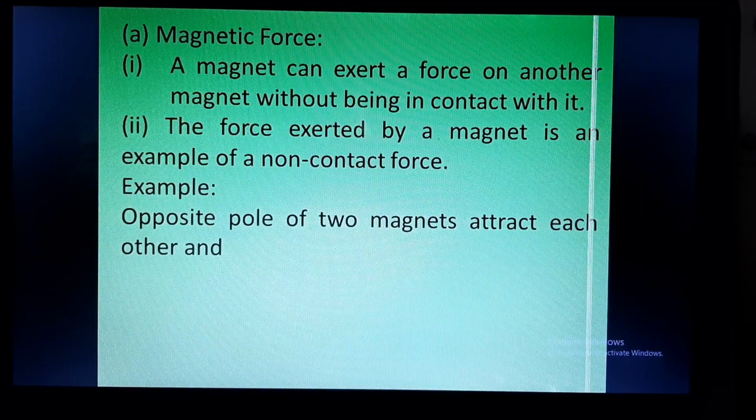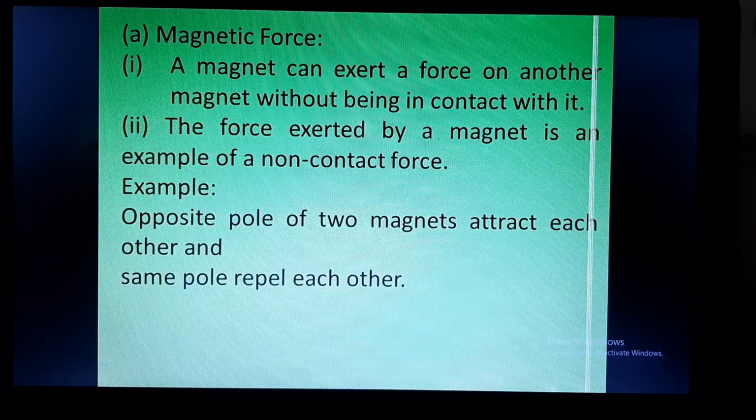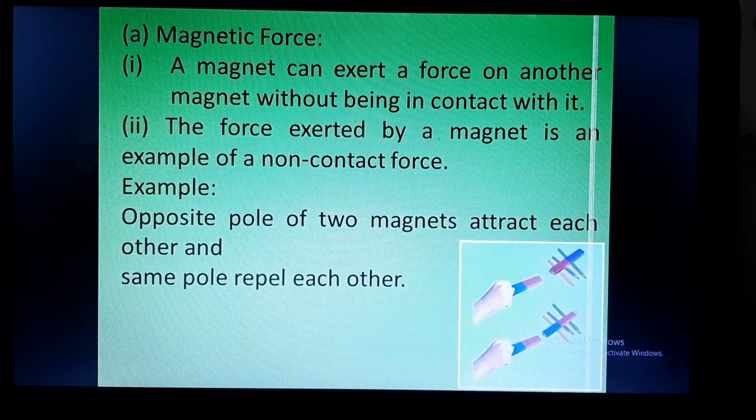We all know that magnets have two poles, one is north pole and the other is south pole. If two magnets are kept closer with the opposite poles, like north pole and south pole, the magnets will attract each other. But if the two magnets are kept with the same poles, like south pole and south pole or north pole and north pole, they will repel each other.